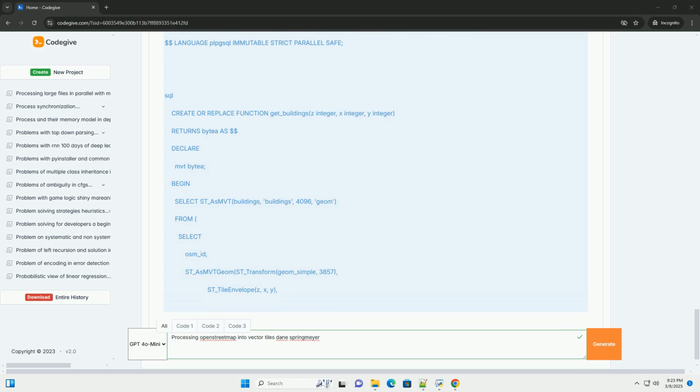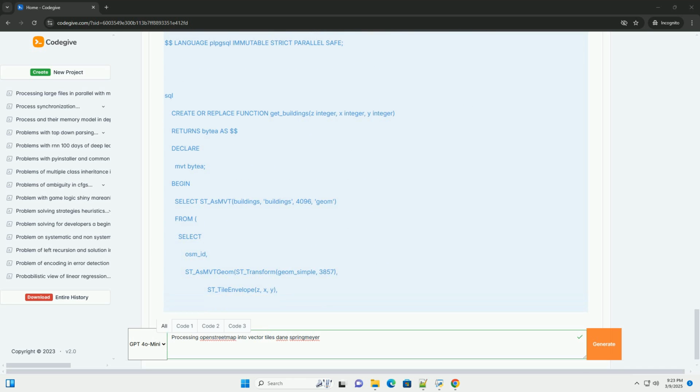ST_AsMVTGeom, this is the critical function. It converts the geometry to a vector tile geometry. ST_Transform(geometry, 3857), the geometry transformed to Web Mercator. ST_TileEnvelope(z, x, y), the tile bounding box. 4096, the tile extent, the size of the tile in pixel coordinates. 0, buffer around the tile. false, do not clip geometries to the tile boundary.